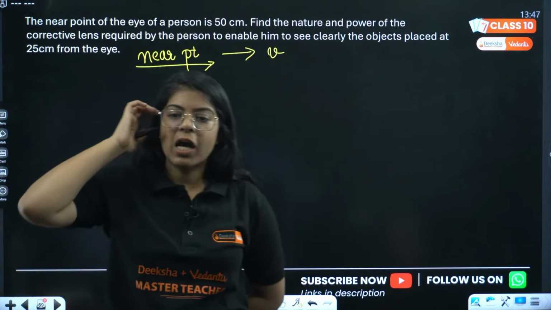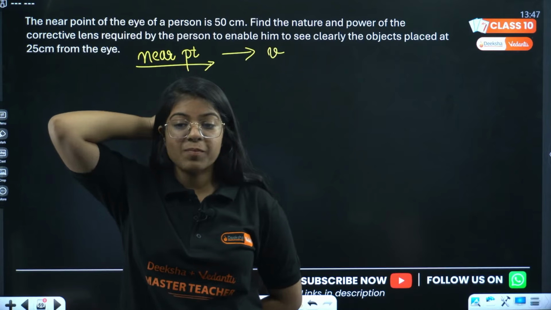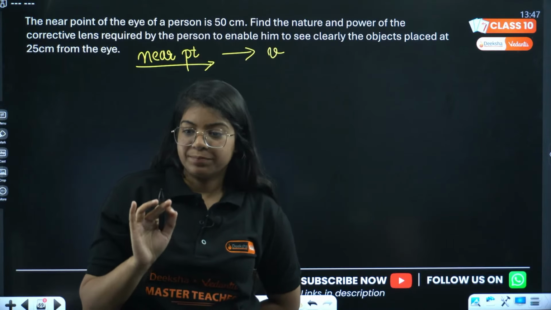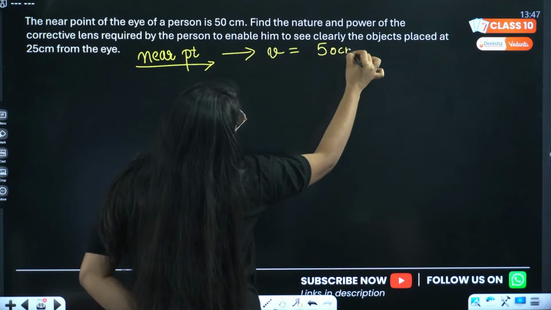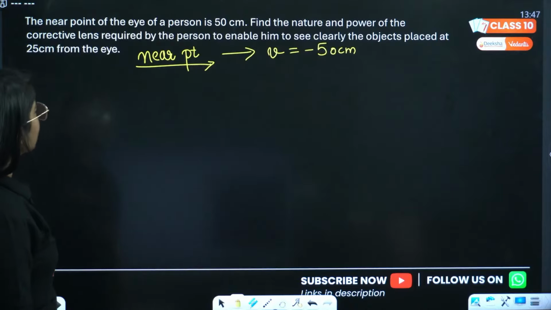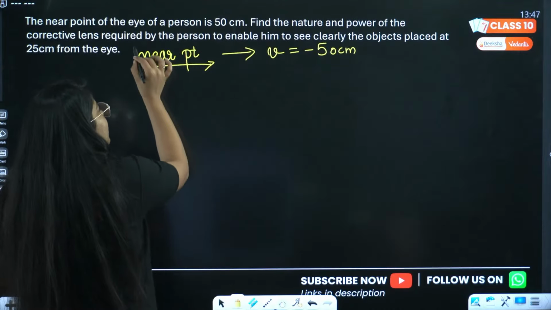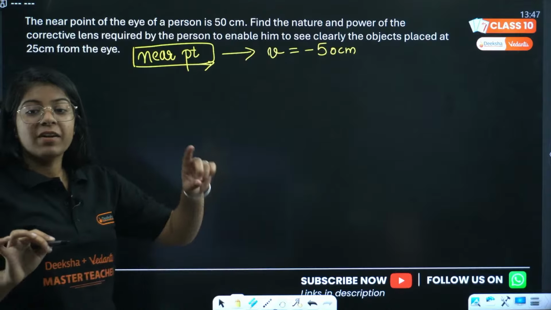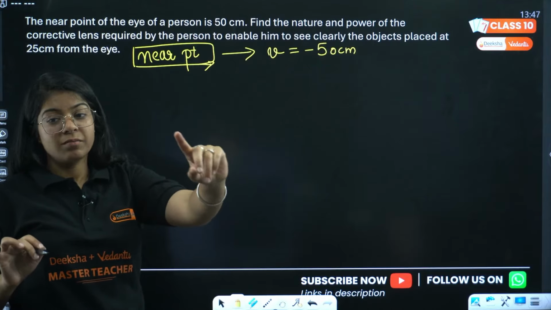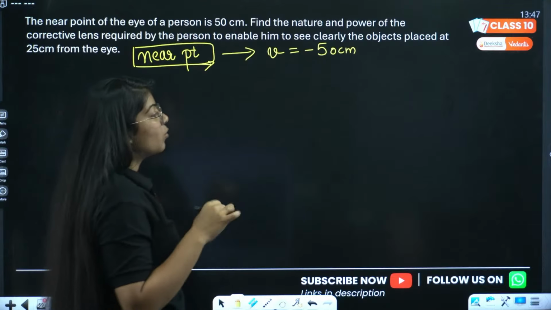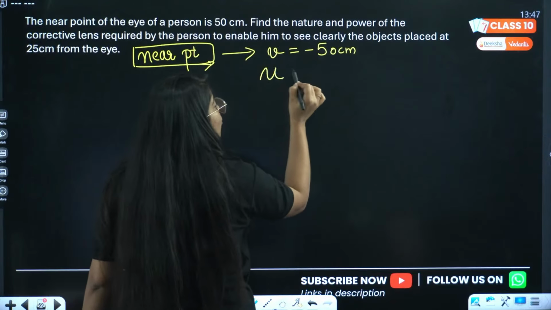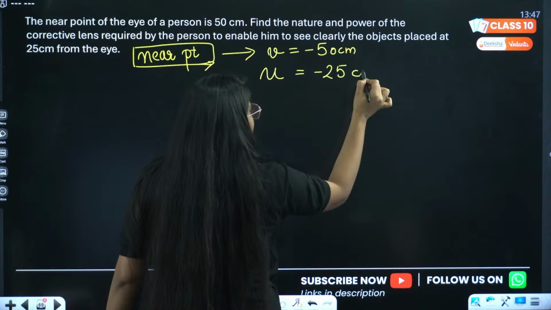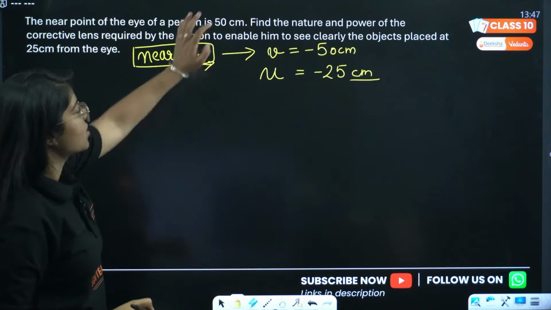Yes, so this becomes your near point, right? Now V is 50 centimeter and it is always negative. Find the nature and power of the corrective lens required by the person to enable him to see clearly. Since it's a near point, listen carefully. We did far point, in that U was infinity. Near point of a normal human eye is 25 centimeter. So in this case, U will be minus 25 centimeters.